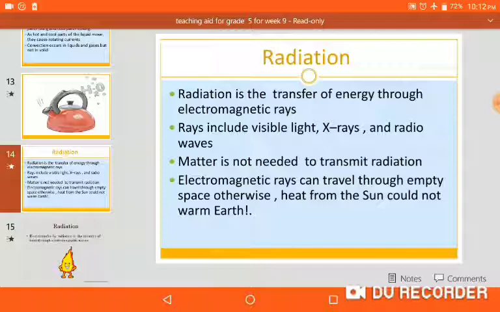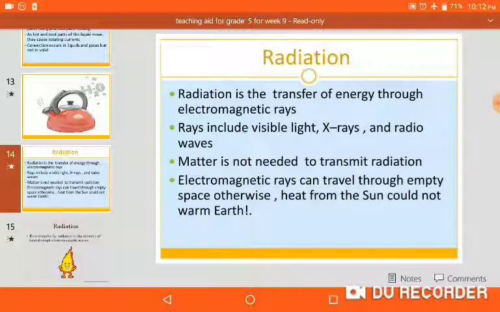But in the case of radiation, no matter is needed to transfer heat. We get heat in the form of rays from the sun, and we don't need any matter.